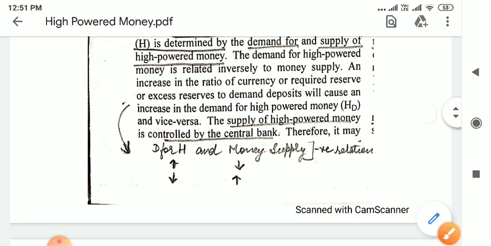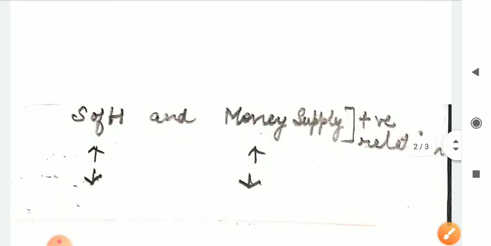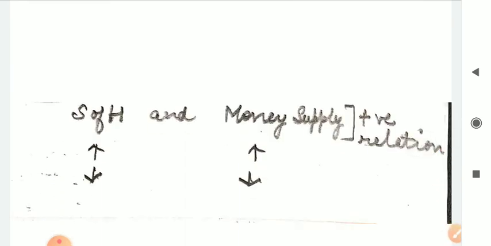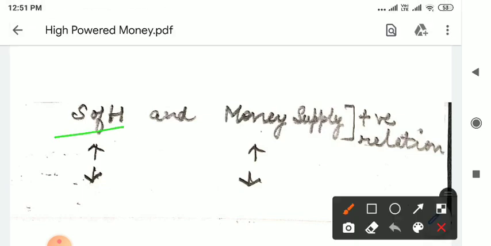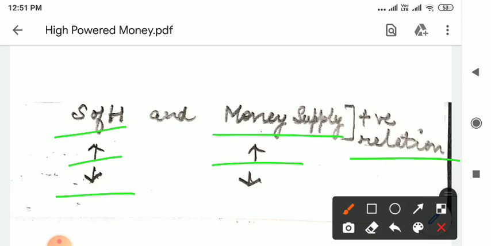So since it is controlled by the central bank, it means that it is given by the central bank. Now let us see the relationship between the supply of high powered money and the money supply. There is a positive relation between the two, which means that if the supply of high powered money rises, then the money supply also increases. If the supply of high powered money falls, then the money supply also falls. So there is a positive relation between the two.